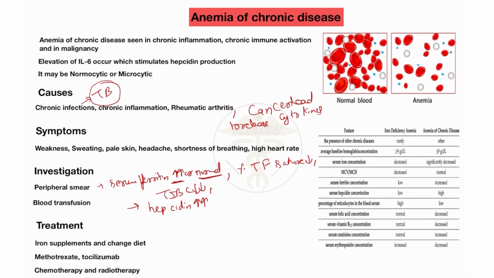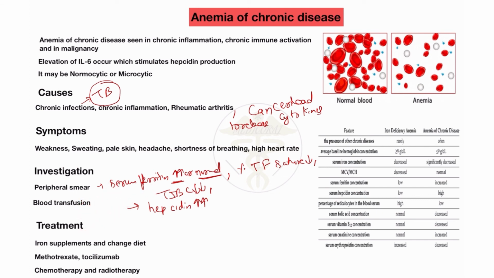When a severe condition occurs, blood transfusion is also needed in the anemia of chronic disease patient, because the level of hemoglobin and RBC also decreases in the patient. So we will provide a blood transfusion.